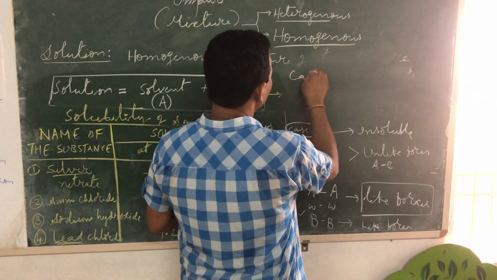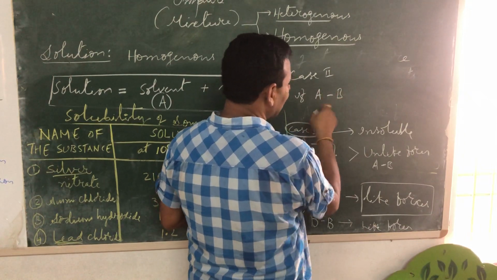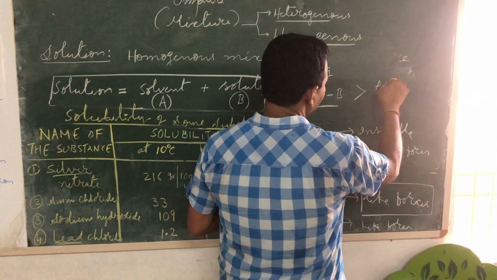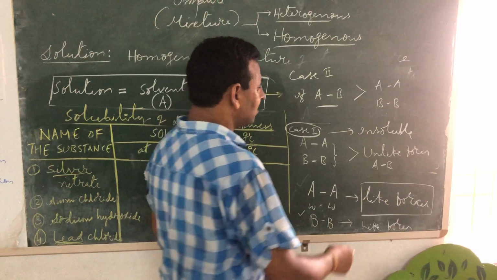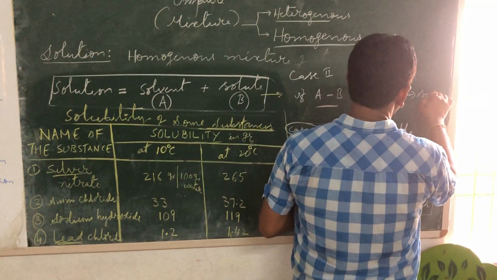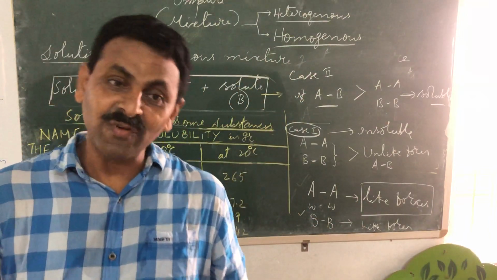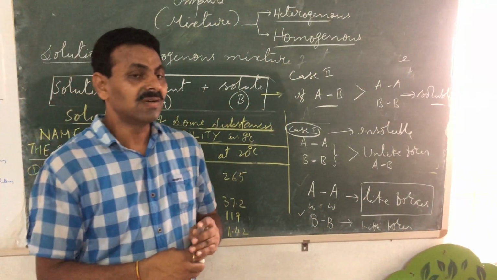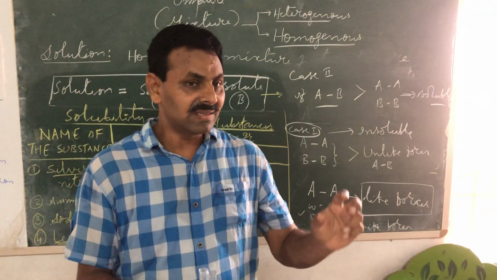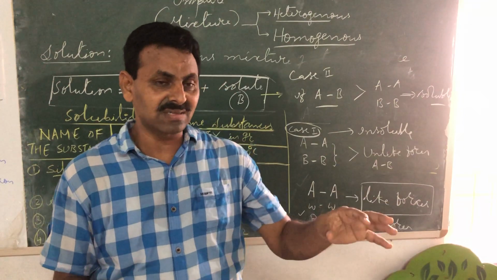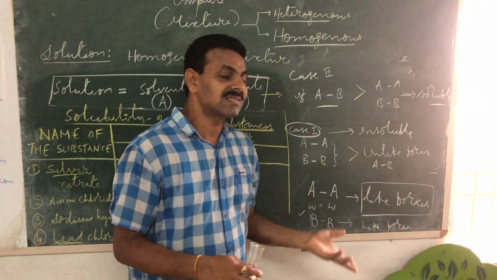Now case 2: if AB forces, or unlike forces, are greater than AA and BB, then the substance is soluble. See, so simple to understand. If the like forces are stronger, that means the forces already existing in A and A, B and B, the actual pure substances before you mix them, if those forces are very strong, then the substance is insoluble.